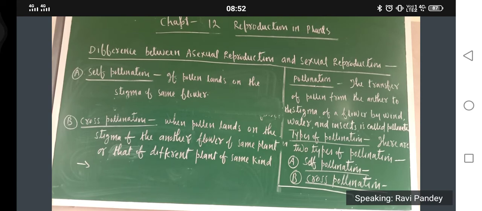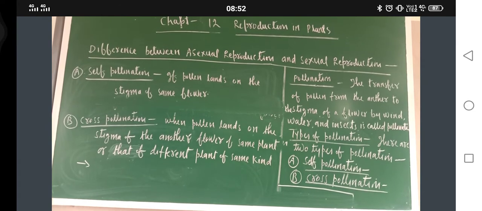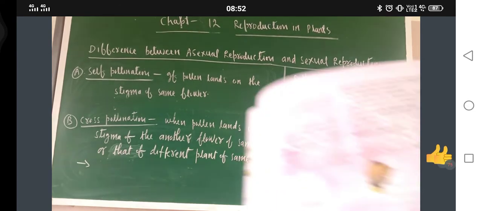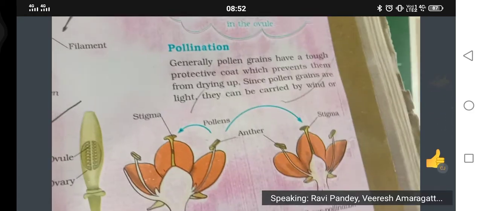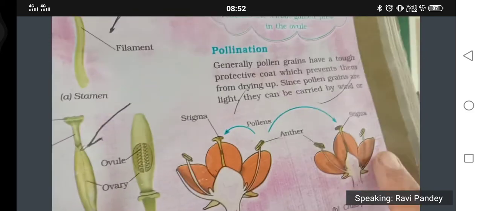So, did you understand the meaning of self pollination and cross pollination? See this diagram. In cross pollination, two flowers are involved.